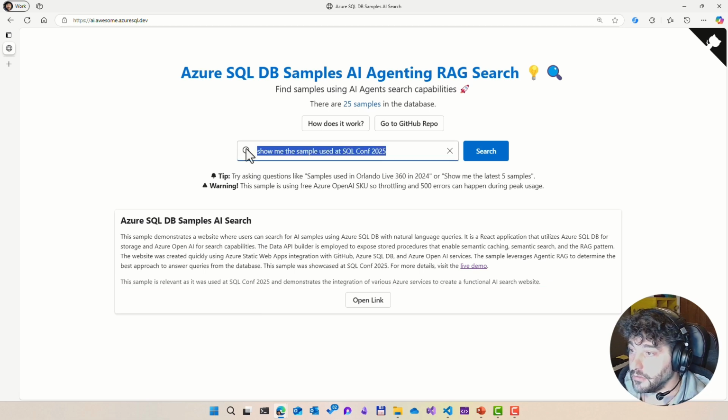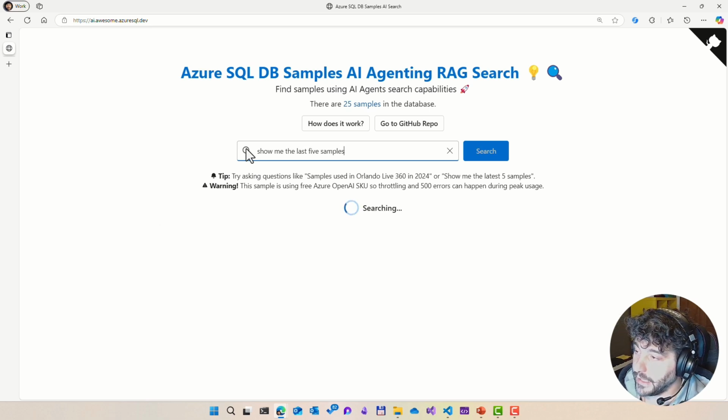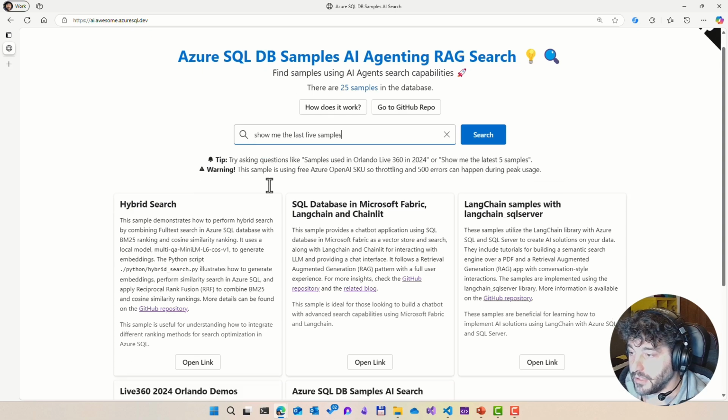The other option where the AI needs to make a choice is if we ask, show me the last 5 samples, for example. And in this case, there is no need to do semantic search. So another tool should be used actually in this case. A SQL query should be executed. And here we go. We have the latest 5.